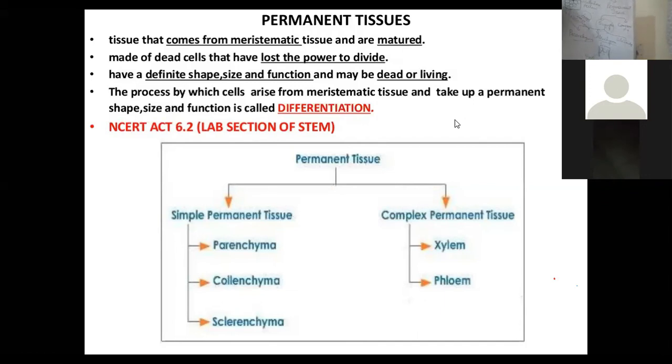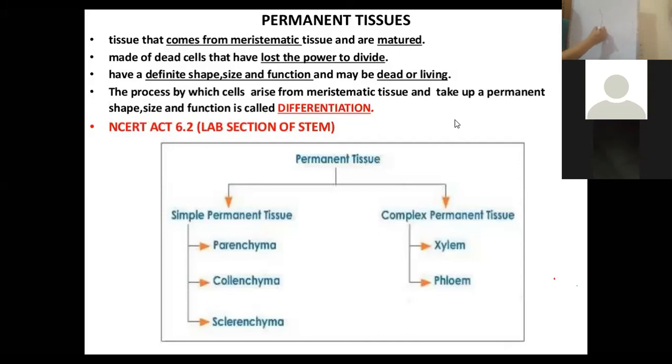Where is collenchyma found? Collenchyma is found in the leaf stalk below the epidermis, and it is also found in the leaf midrib. Okay. Now, your question will be, ma'am, what is leaf stalk? Maybe you might not be well aware of the leaf stalk. Let me tell you one thing.